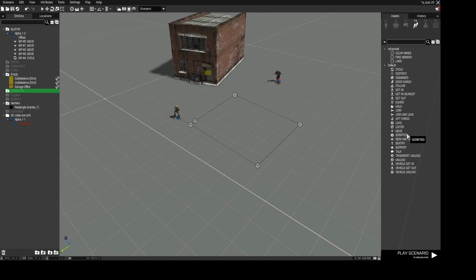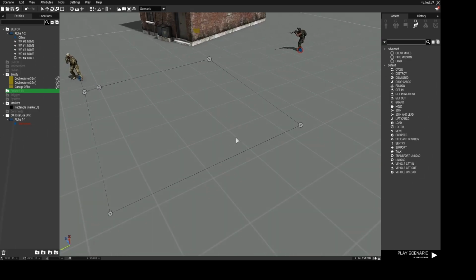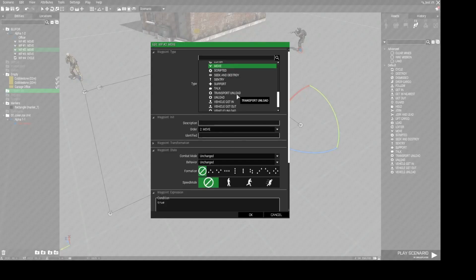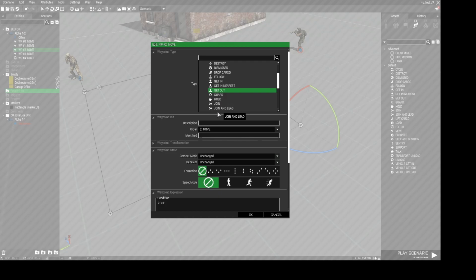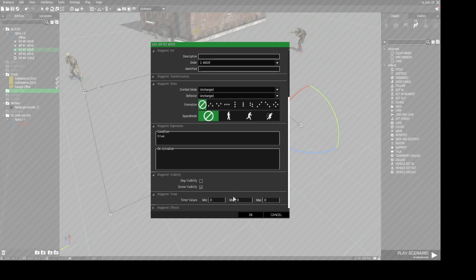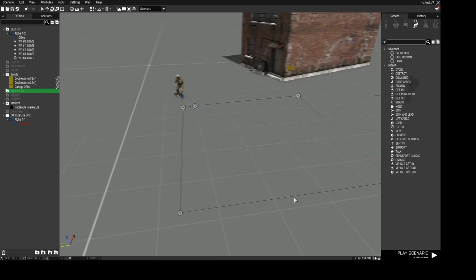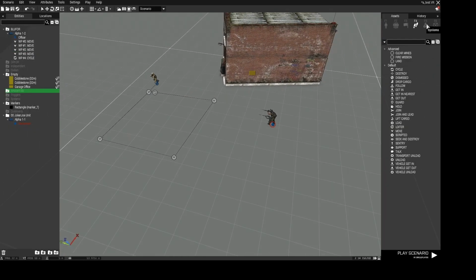That is the waypoints. You can also use more stuff like, would he be in a car or something? You could set that one to, I don't know, get out, for example, so he would actually jump out of the car, etc. Here you can actually change the formation, when it wouldn't be one, but more people walk in a column, walk in a closer column, etc. This stuff I don't really use. It can also be helpful, but I don't really use it.